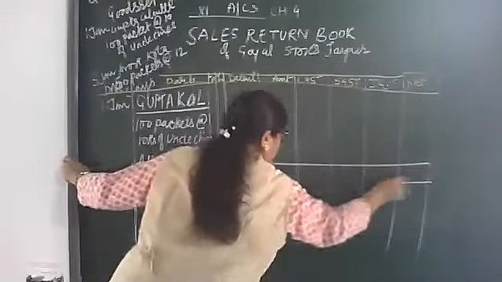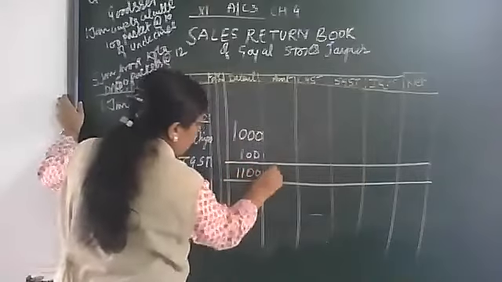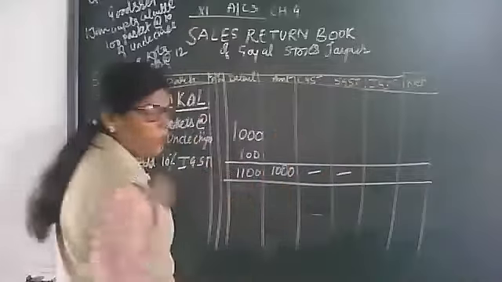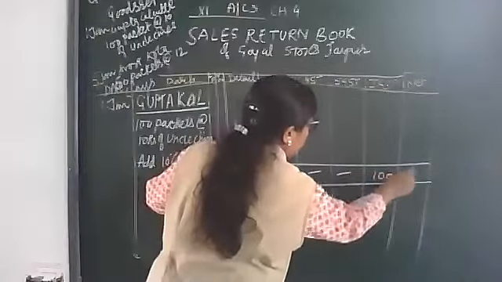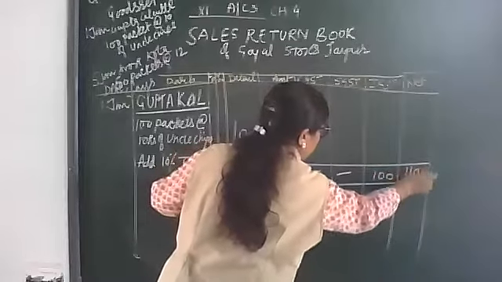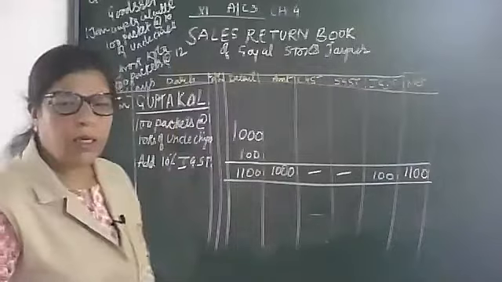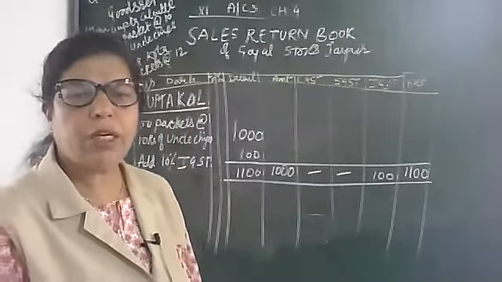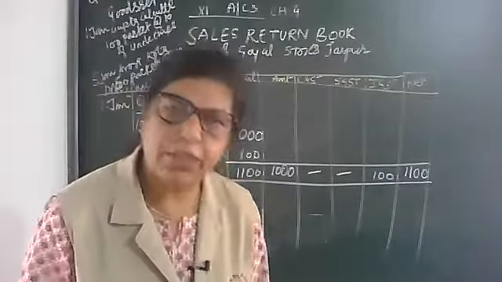Then we will write in this way: amount is 1000, no CGST, no SGST, IGST will be 100 and net amount will be 1100. Clear? Why do we keep IGST, Harshvardhan? Because Jaipur and Kolkata both are different states.